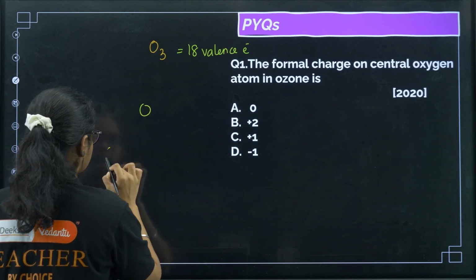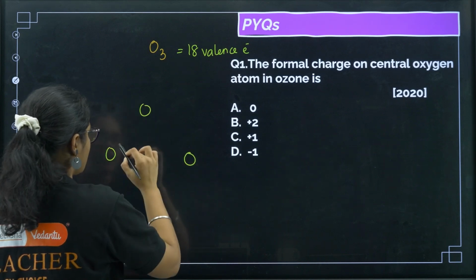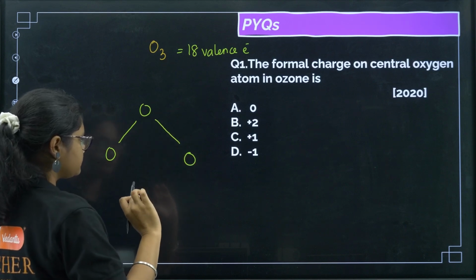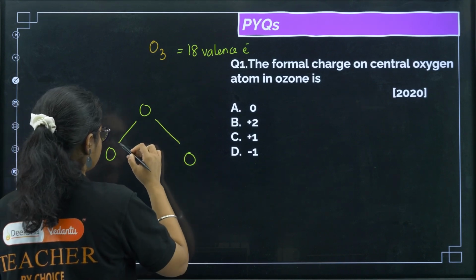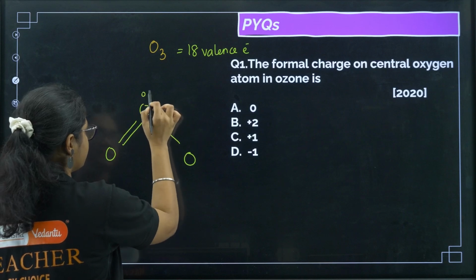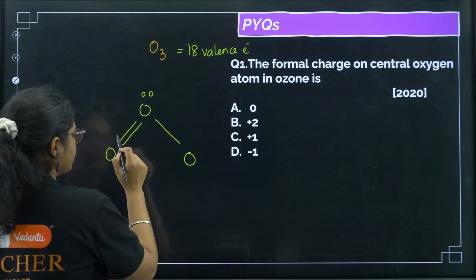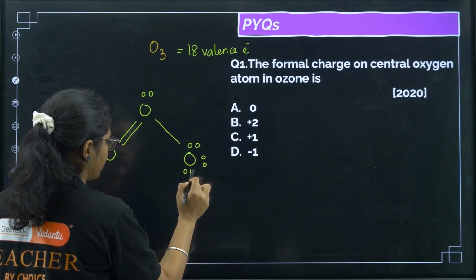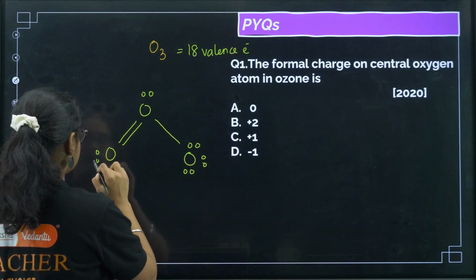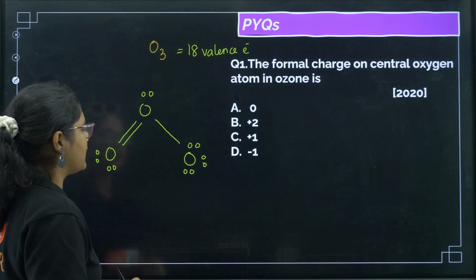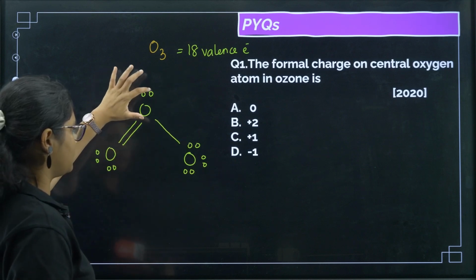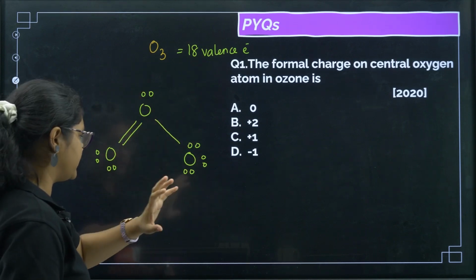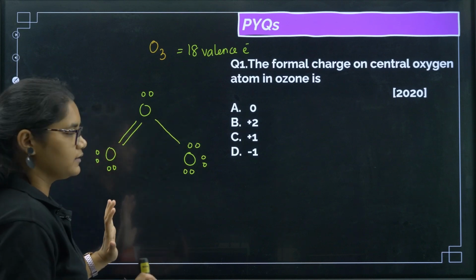Now I will draw all the 3 oxygens like this, put 1 bond like this, then balance it like this. Now is the octet satisfied? 1 2 3 4 5 6 7 8, yes. 1 2 3 4 5 6 7 8, yes. 1 2 3 4 5 6 7 8, yes.